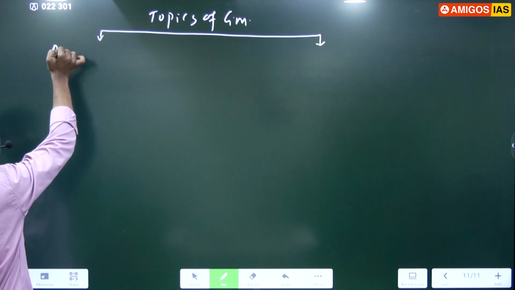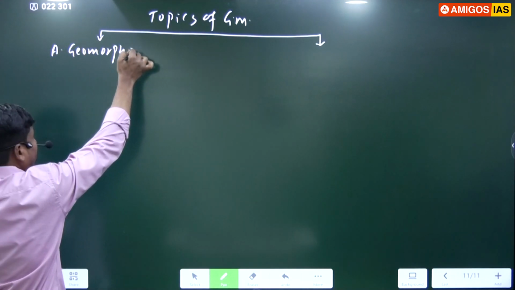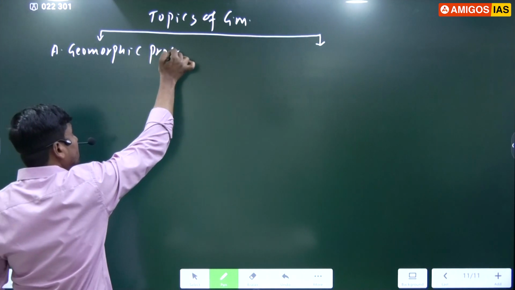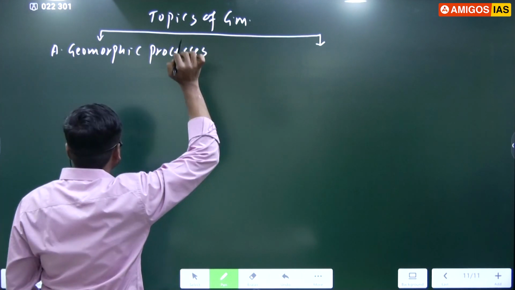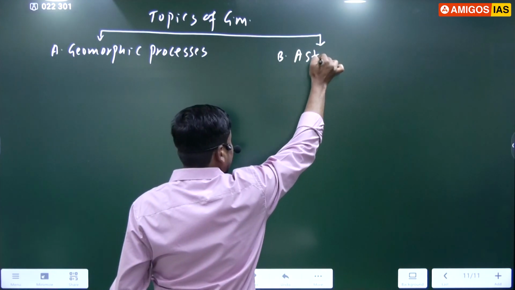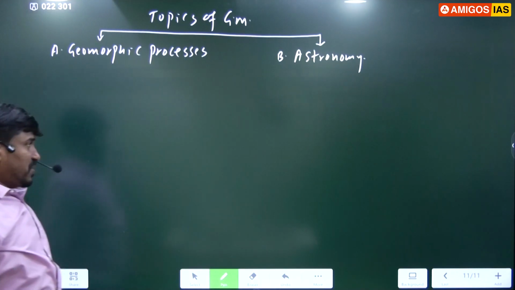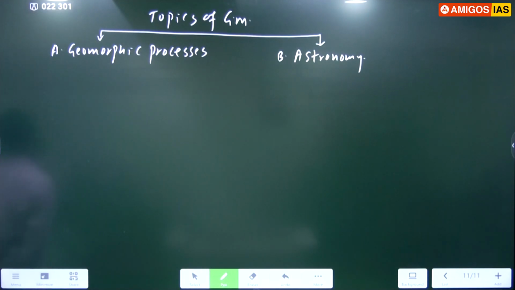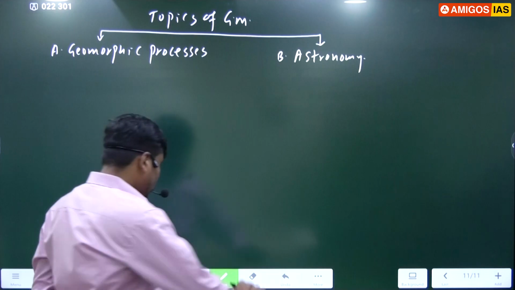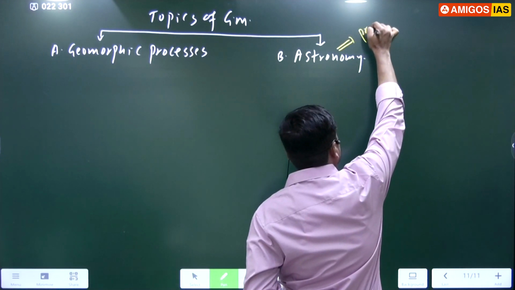First one is geomorphic processes. Second topic, astronomy.